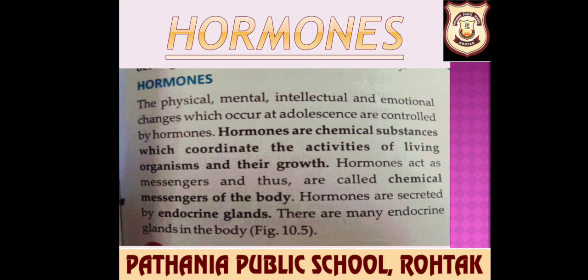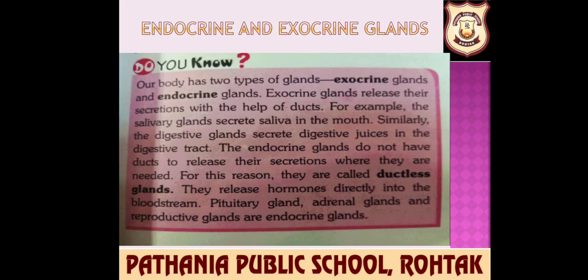First of all, we will differentiate between two types of glands in our body: exocrine glands and endocrine glands. Exocrine glands release their secretions with the help of ducts, meaning they have tube-like structures. For example, salivary glands secrete saliva in the mouth.